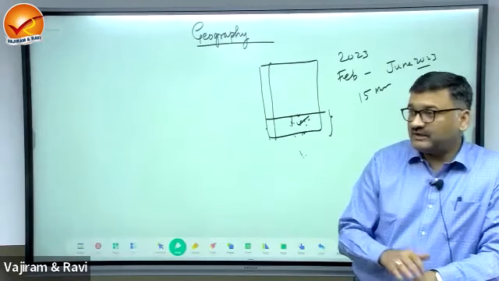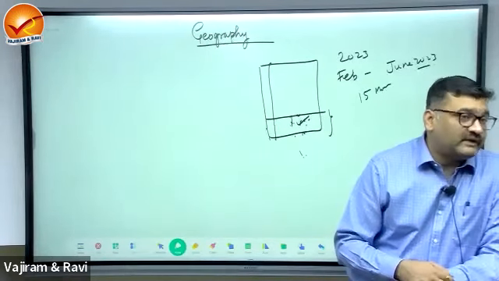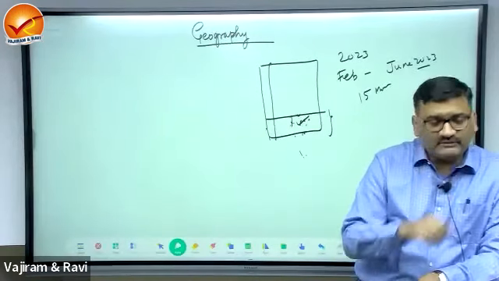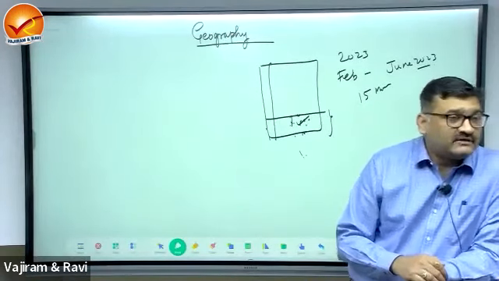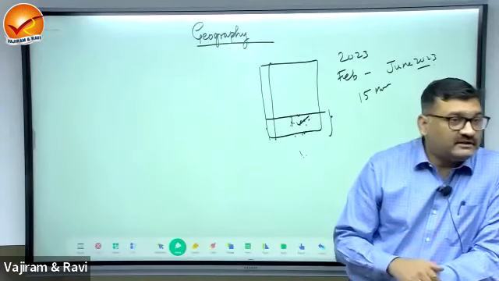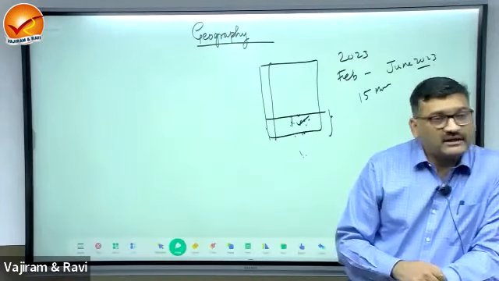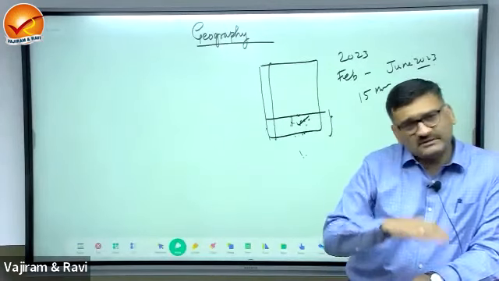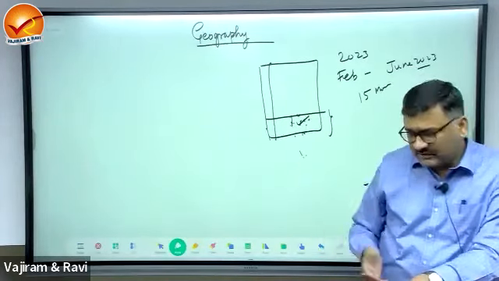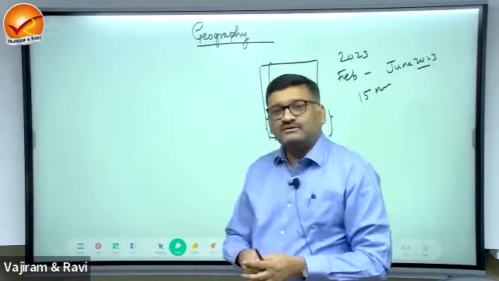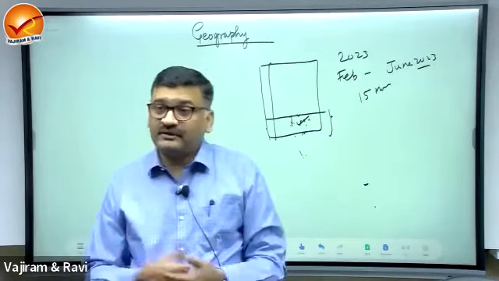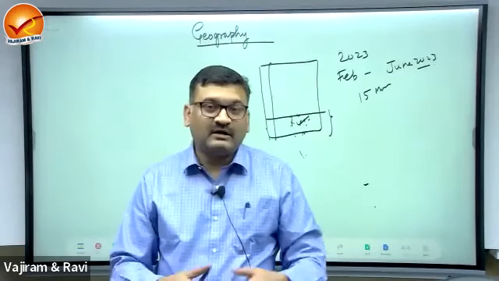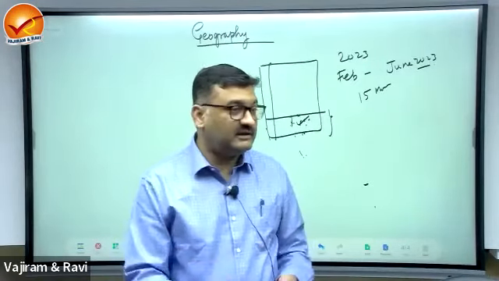And this is where most of the students fail. Now, I've been teaching for the civil services exam for the last 17 years. This is my 17th year in teaching optional and general studies. So we have come across many of these types of batches. We have some 30 batches every year, so around 10-15,000 students. But is it that all these 10-15,000 are really serious, or how many really qualify?